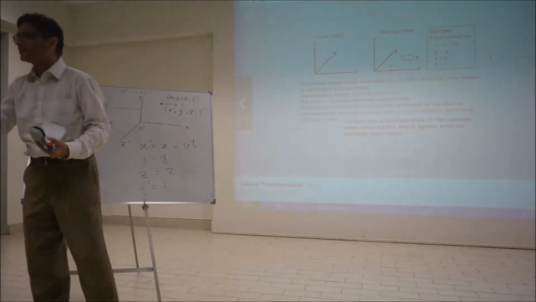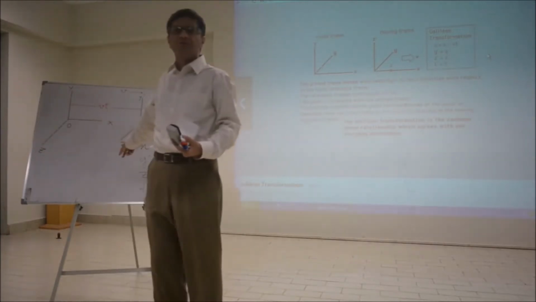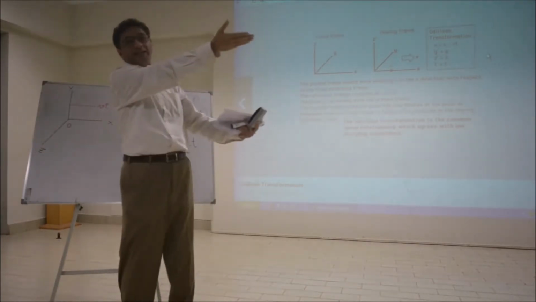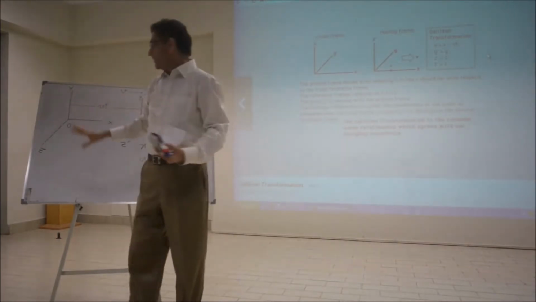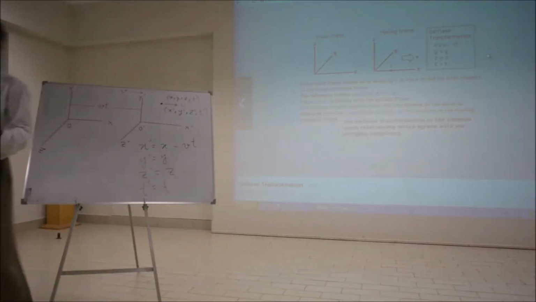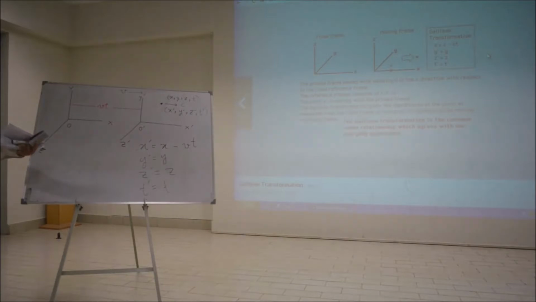Is it in contradiction with Galilean transformation, which says that the speed of the light signal should be c plus v, and that should be c? So if the Michelson-Morley experiment is correct, which it is, then this cannot be correct, right?